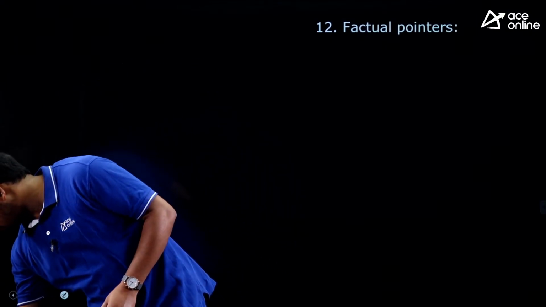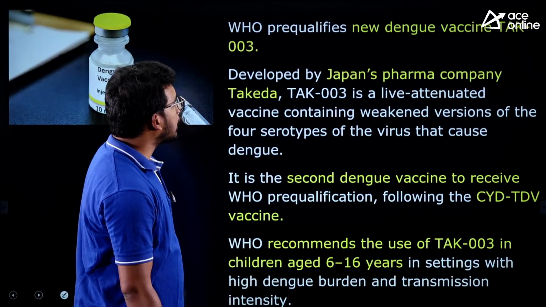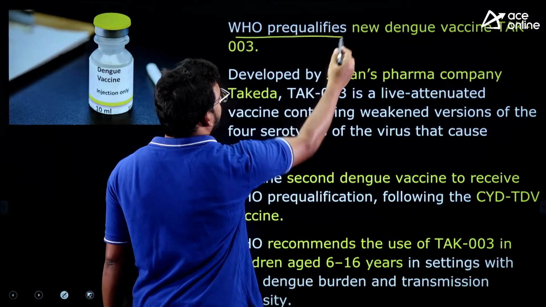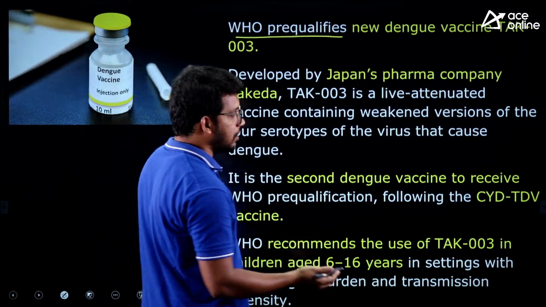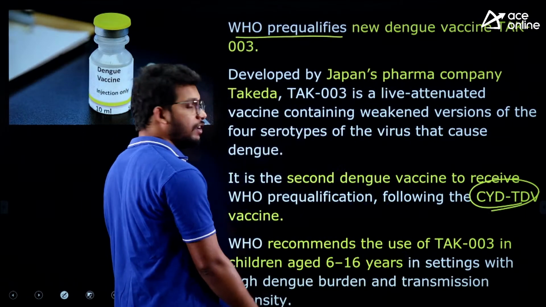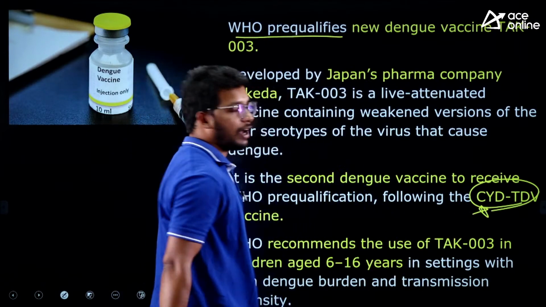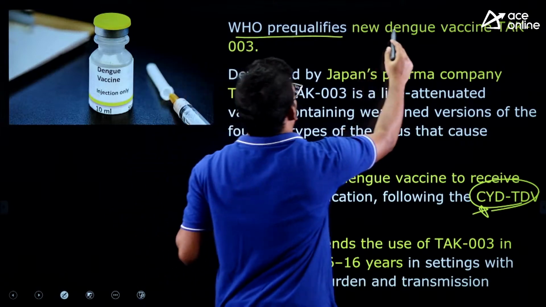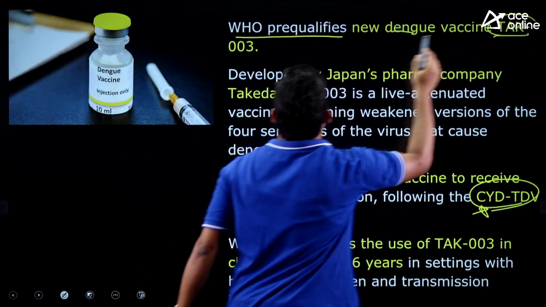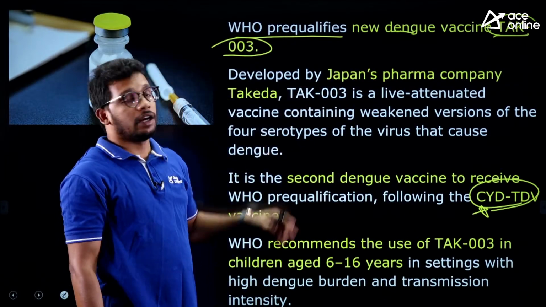Now we have some factual pointers before solving the questions. First fact: WHO has pre-qualified a new dengue vaccine. Some 10 days back, we saw one dengue vaccine, CYD TDV. We have discussed it. If you have forgotten, CYD TDV was the first vaccine pre-approved by WHO for dengue. Now a new vaccine, TAK 003, is the other vaccine for dengue. They may give you these two names and ask which disease the vaccine is for.